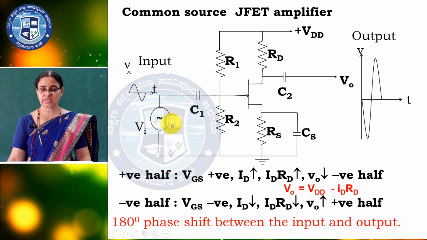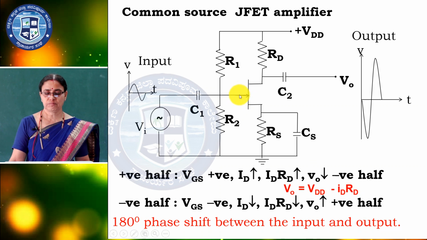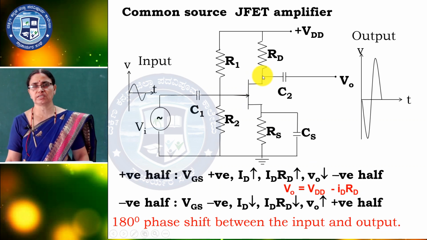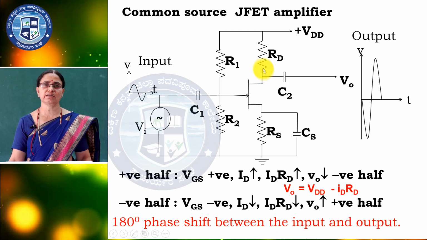Now, again two cases we can consider: the positive half cycle and the negative half cycle. In the positive half cycle, VGS is forward bias, so automatically there is less depletion region, a wider channel width, so the drain current can pass through. So, ID increases, ID RD also increases.